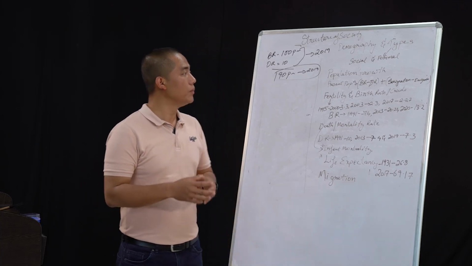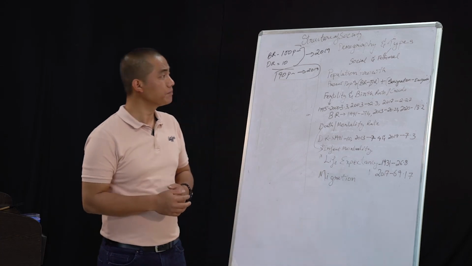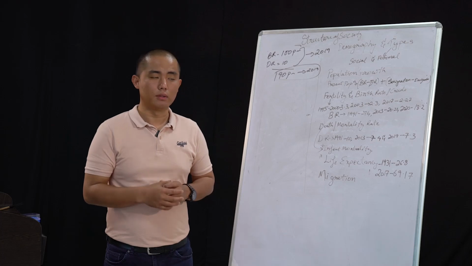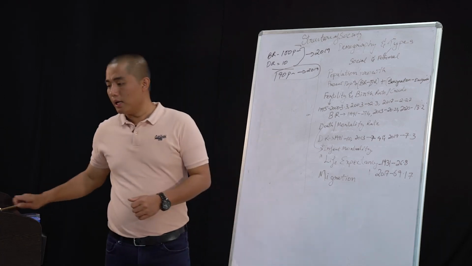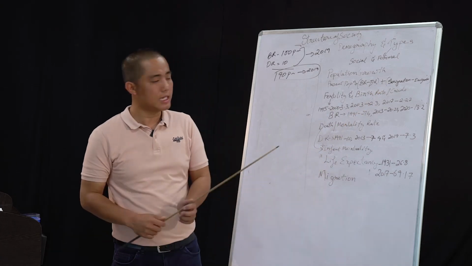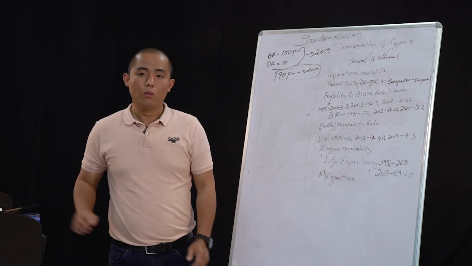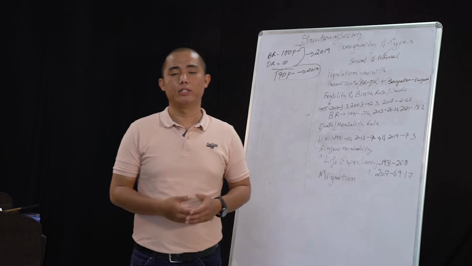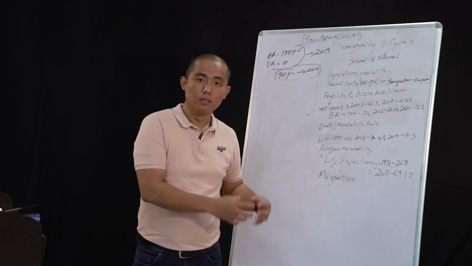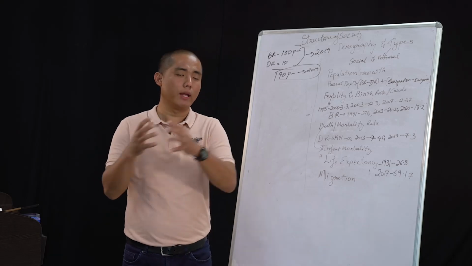Under this migration, we have two types. The first one is immigration, I-M-M-I-G-R-A-T-I-O-N. What does the word immigration mean? Immigration means moving into an area.